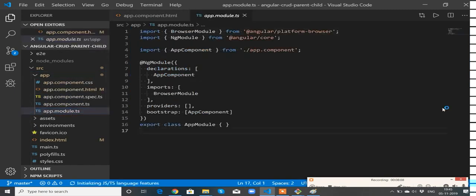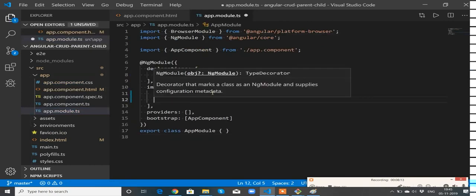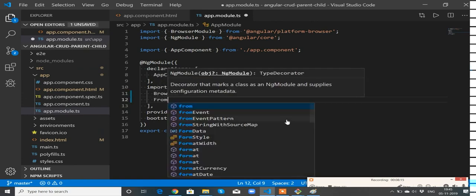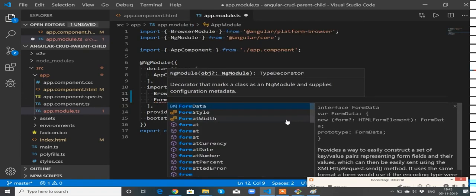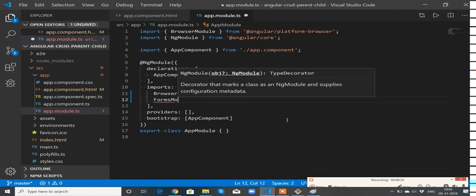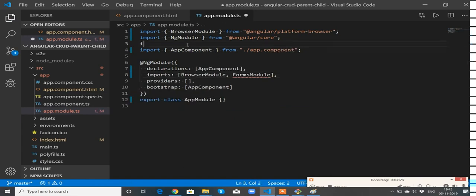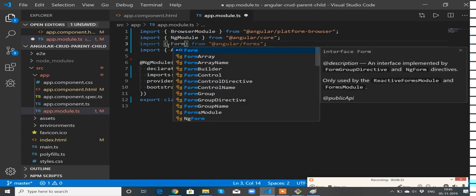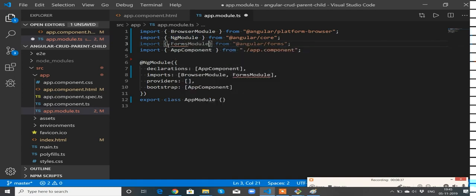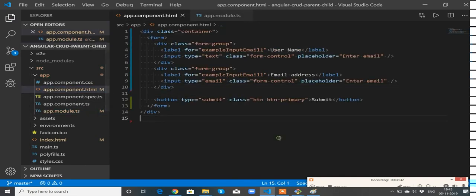To use Angular forms, we need to import the Angular forms module. Forms module. Perfect.